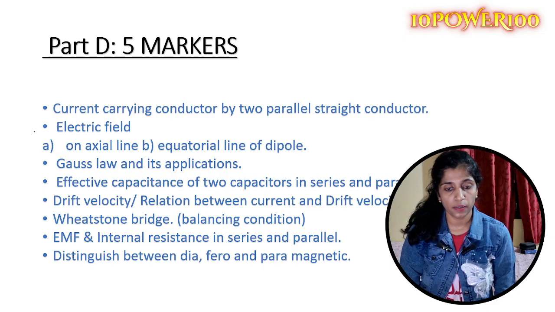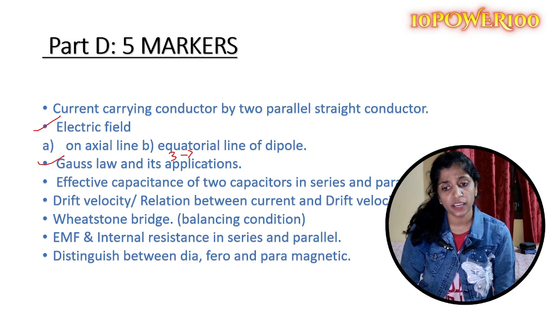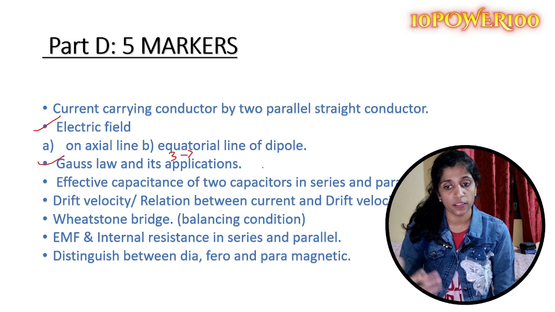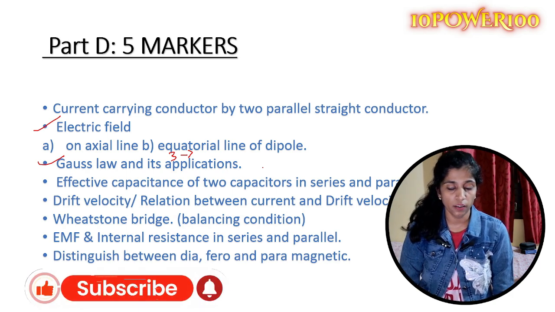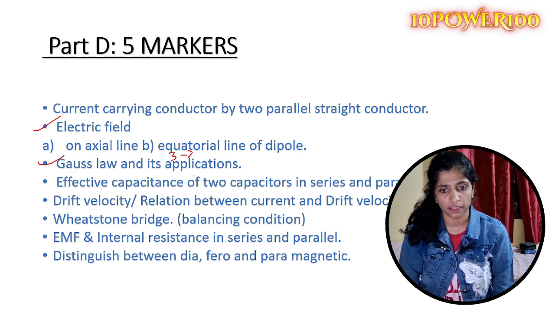From the first chapter, we have the derivation of the electric field on the axial line and equatorial line of a dipole. These 2 derivations are very important as they are the most repeated questions for midterm as well as preparatory or board exams. Then you have Gauss law and its applications. We have 3 applications, and all 3 derivations are very important: an infinitely long straight wire, an infinite sheet, and a spherical shell, what happens inside and outside the sphere. Any one derivation might appear in the exams.